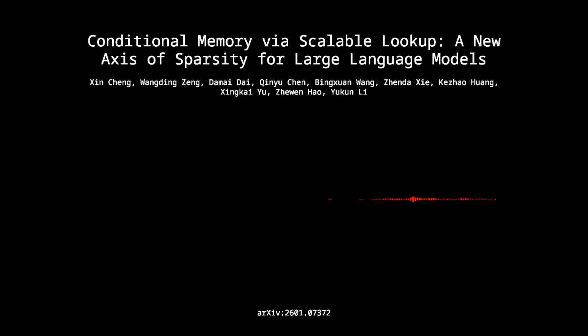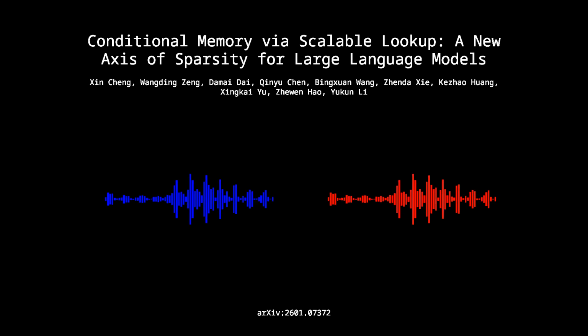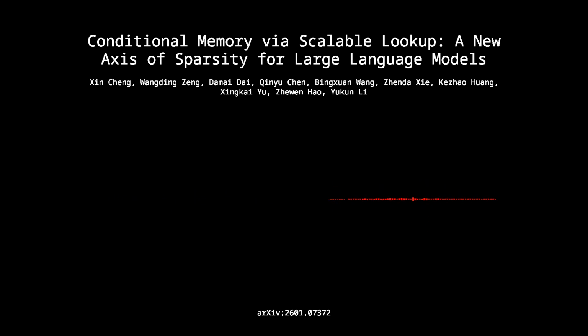That is a great way to put it. Engram, however, operates on input token IDs. The hash indices for the N-grams depend solely on the input sequence. Oh, wow. Yeah, the moment the token sequence is known, before the forward pass even begins, the system knows exactly which embeddings it needs to retrieve. Sticking with the kitchen analogy, then Engram is like having a prep cook with the full recipe card up front.